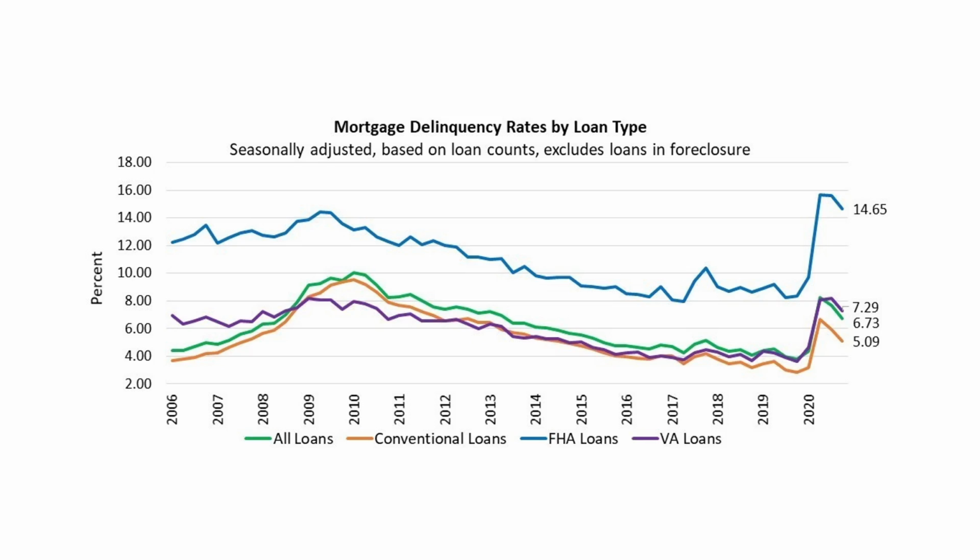This is the mortgage delinquency rates by loan type. It's seasonally adjusted based on loan counts, and excludes loans in foreclosure. So these are delinquent rates, and you can see we popped up here for that COVID shutdown. I don't know why they did that, but they did this huge COVID shutdown. And we are coming back a little bit.